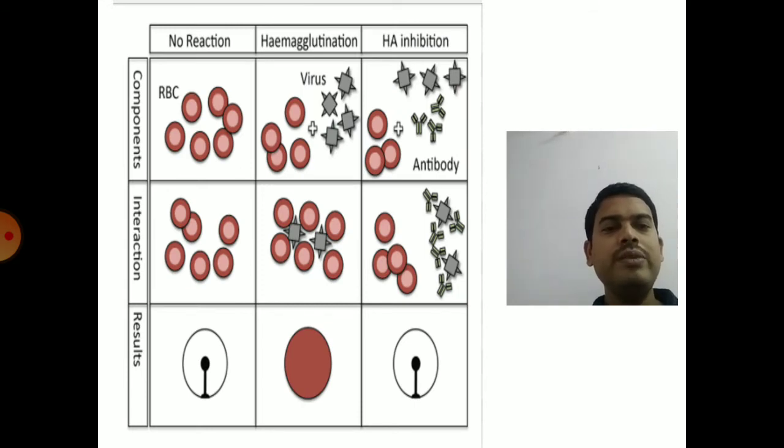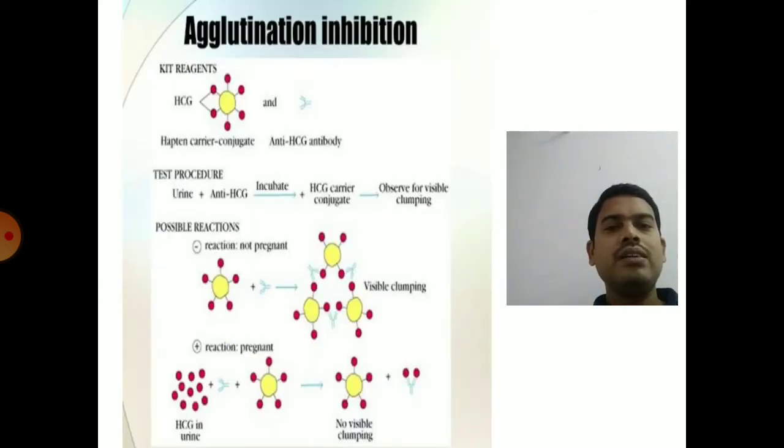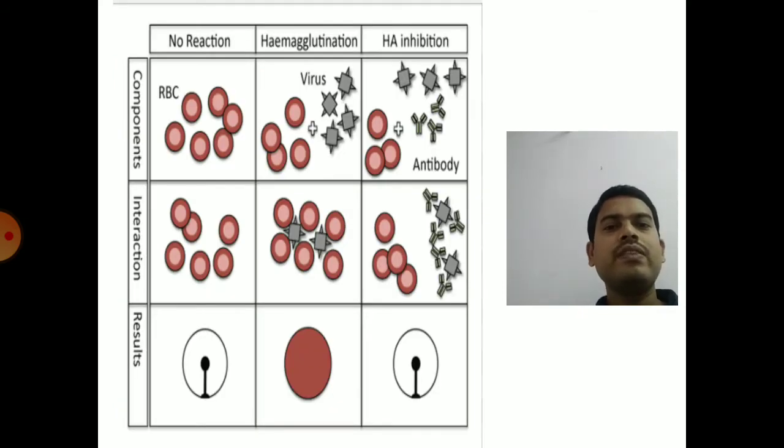So the next one is inhibition of agglutination. Generally the best example is pregnancy kits, which are used to test whether a particular woman is pregnant or not. So the pregnancy test follows the principle of agglutination, that is clumping. So how it will work is, if you find the kit, there will be a strip which shows lines. Based on the lines, you will confirm whether it is positive or negative.